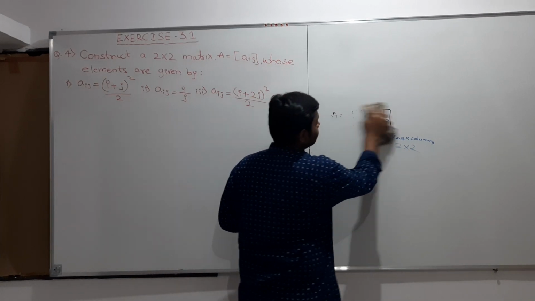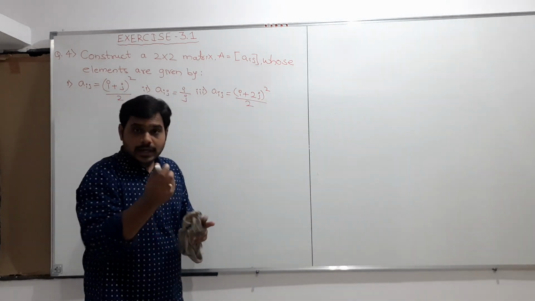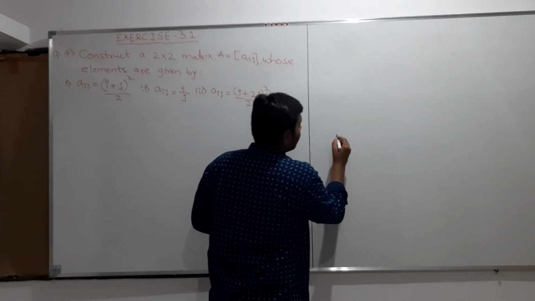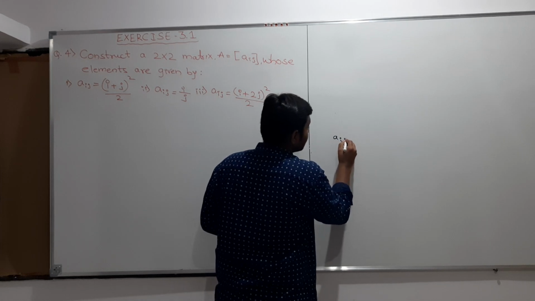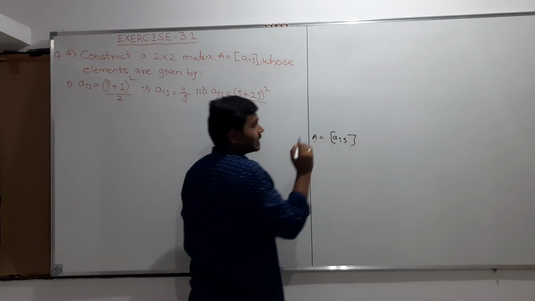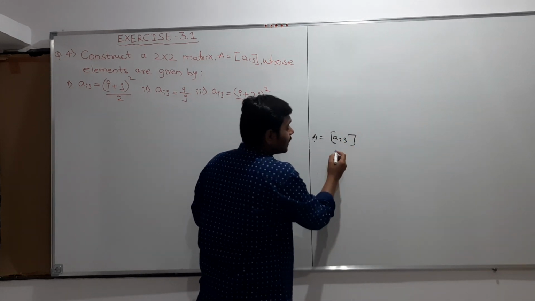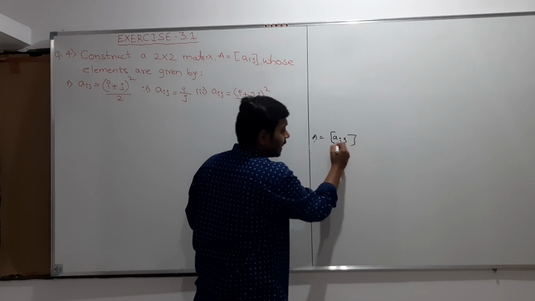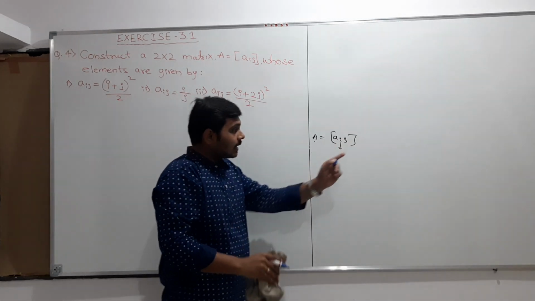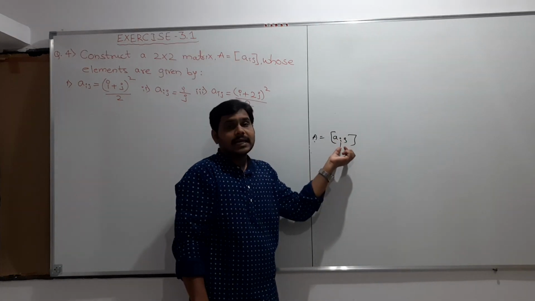Before discussing the question, we also discussed that generally we denote a matrix element as Aij. Generally any matrix element is denoted by Aij. What does Aij indicate? Aij is the element in the place where the ith row and jth column meet.